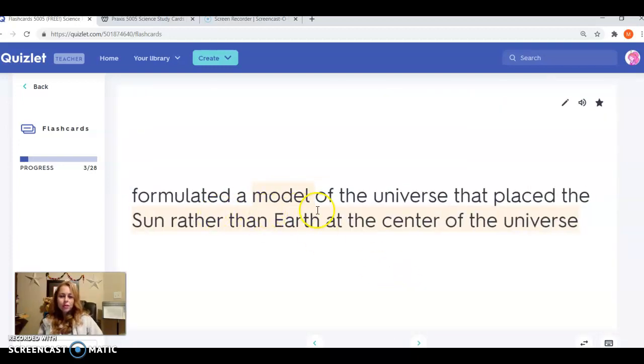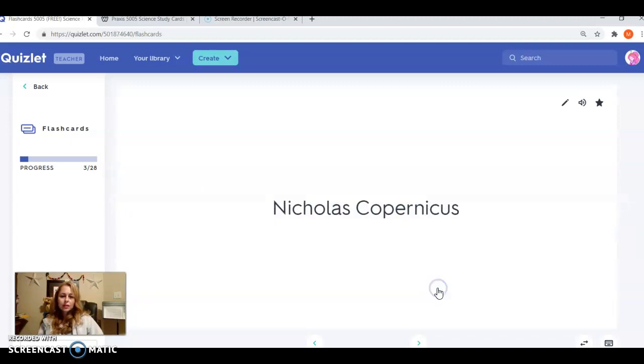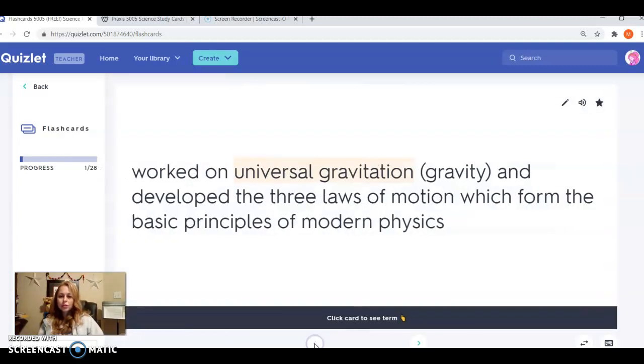Who formulated a model of the universe that placed the sun rather than the earth at the center of the universe? That would be Copernicus. So let's go back and see if we remember those three.